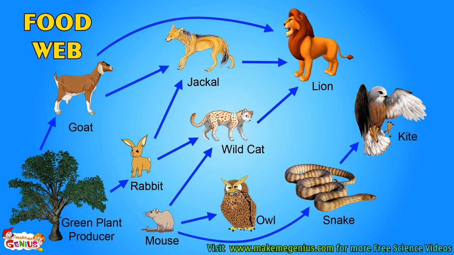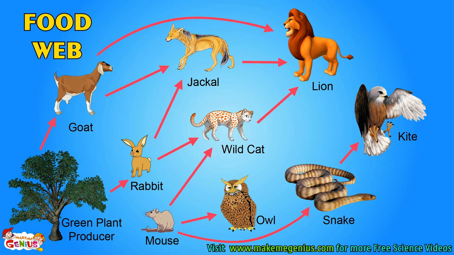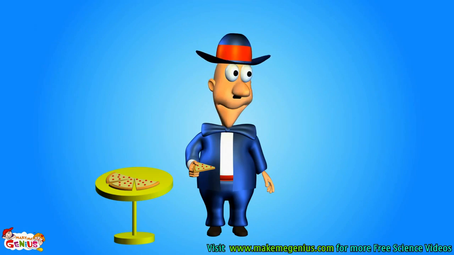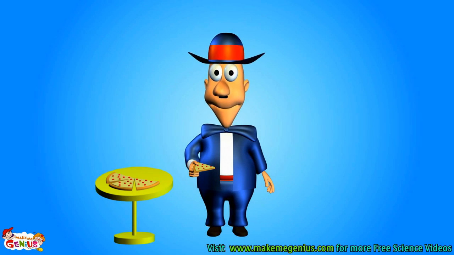Look at this picture. This is very complex. Look at the rat. It can be eaten by a cat also, or it may be eaten by a snake. A plant can be eaten by a goat or by a rabbit. These kinds of complex food chains are called a food web, as they are very interconnected, like a spider web. So now you know a lot about food, food chains, and food webs.